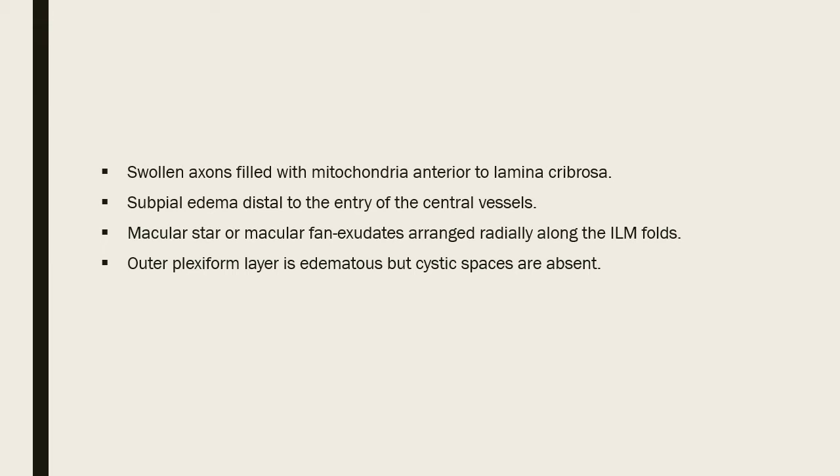If part of the macula is showing radial arrangement of exudate, this will be called a macular star. So the macula will show a star pattern or a fan-like pattern where exudates get arranged radially along the internal limiting membrane folds. The outer plexiform layer is edematous, but in that, cystic spaces are absent.